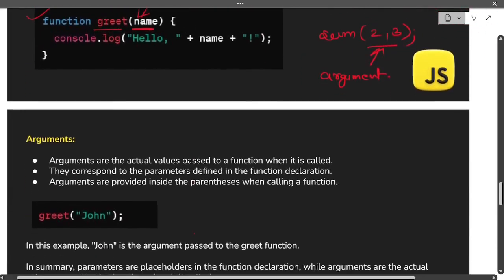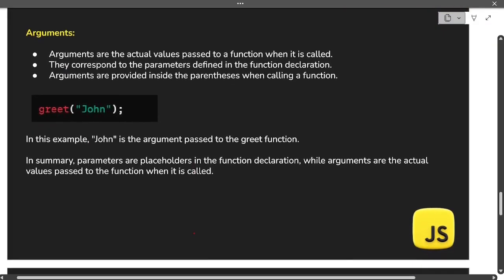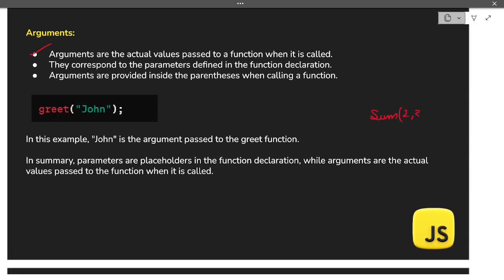Now let us look at what arguments are. Arguments are the actual values passed to a function when it is called. As I told you, when we were calling the sum function, we were passing the actual values, right? So these are only what? Arguments. And they correspond to the parameters defined in the function declaration. So basically these arguments are what replace the parameters. When the function definition gets executed, these arguments replace the parameters.